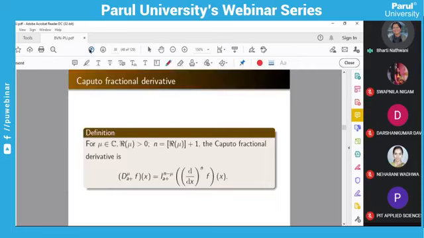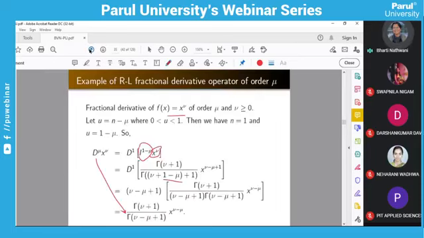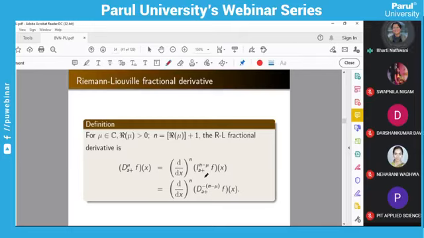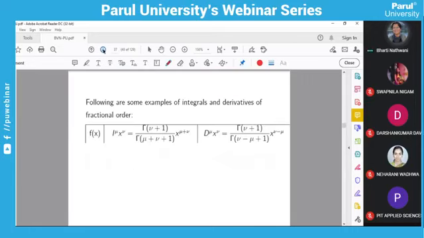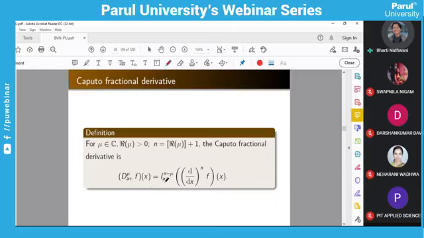Now, if you see this definition, a question can arise in our mind. What will happen if you take the derivative first and the integration afterwards? If we change this order, then what will happen? Whether that will work or not, we will get the answers. Will it be called a fractional calculus differential operator? It is acceptable. So yes, that definition is given by Caputo. So Caputo defined the fractional differential operator. He has taken first the derivative, then the integration.